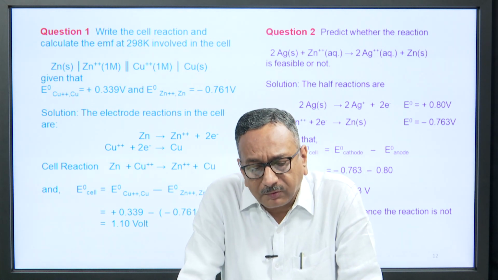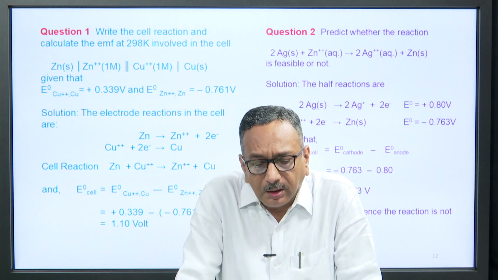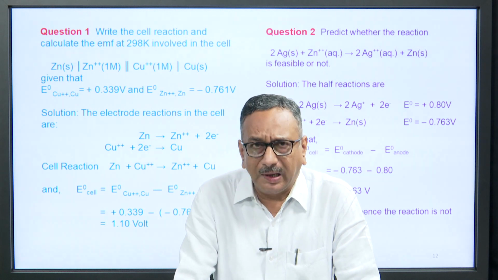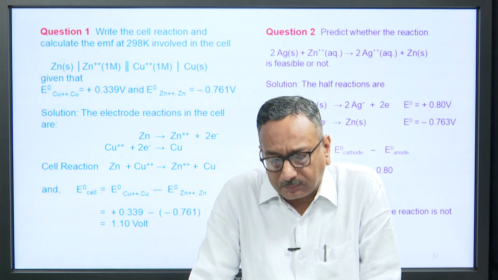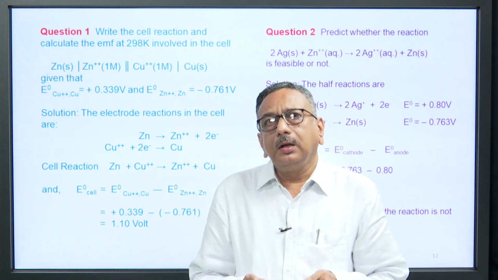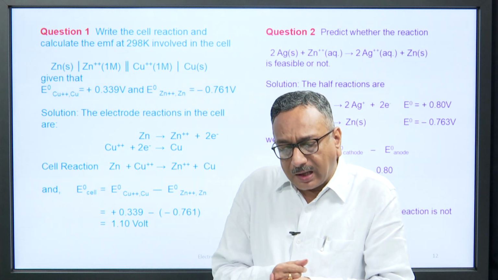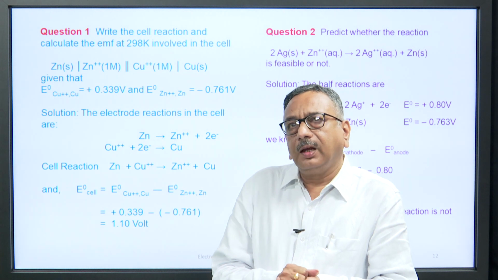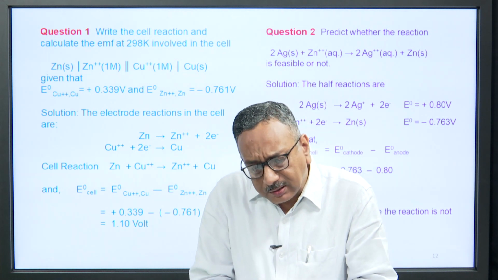Given that E0 of Cu2+ comma Cu is equal to plus 0.339 volt and E0 of Zn2+ comma Zn is equal to minus 0.761 volt. Now, you have to write the cell reaction, the half cell reactions, and determine the standard electrode potential of the cell. How will you solve this question? How will you calculate the answer?